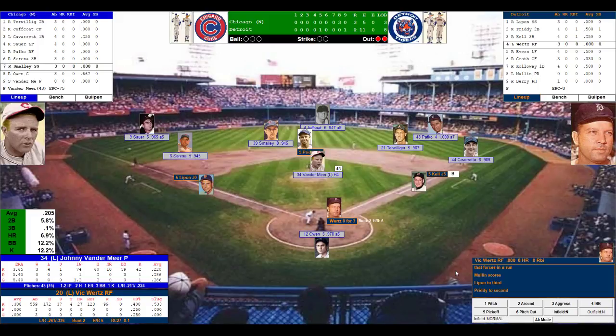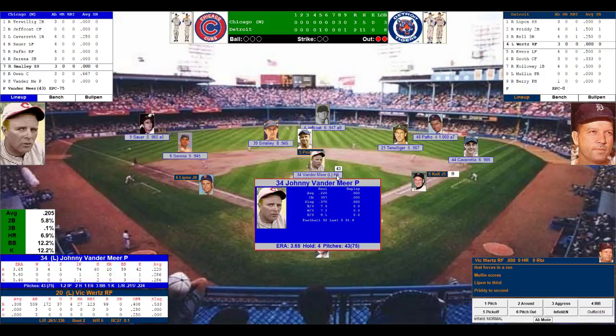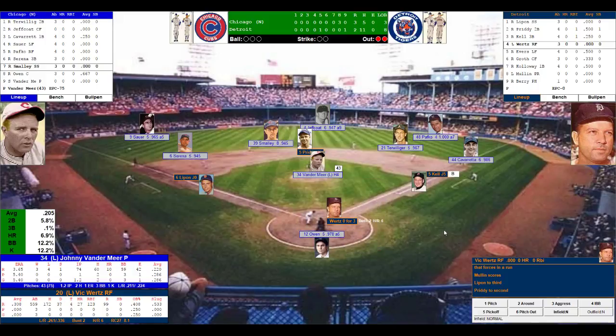The winning run, Pretty, is at second base. And I think we're going to have to go back to the bullpen as Vandermeer just can't do it. He's walked 3 batters in this inning. It's now 3-2. Vic Wertz, the dangerous left-handed batter, comes to the plate. Wertz is only batting .261 off lefties, so Vandermeer's going to stay in there.